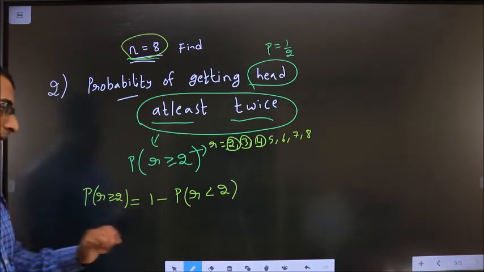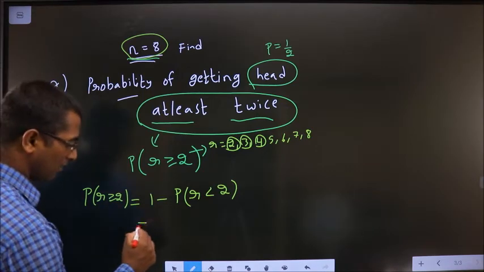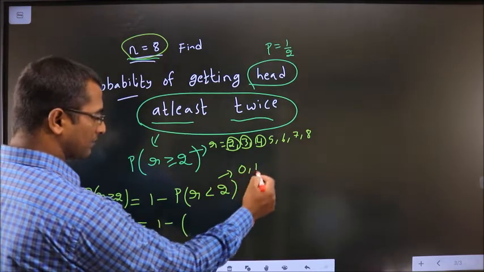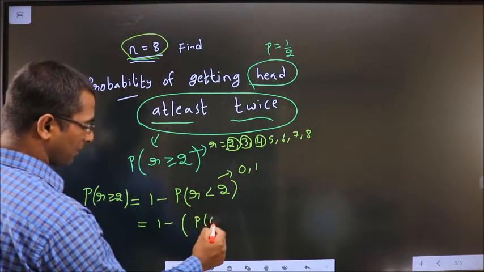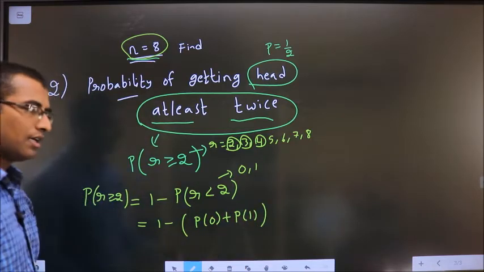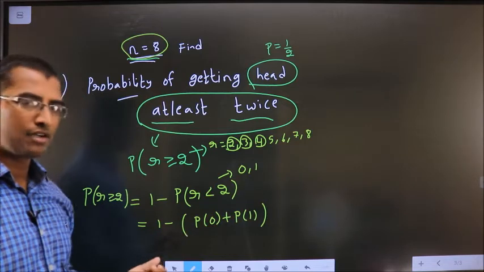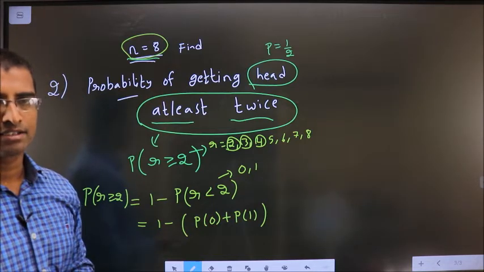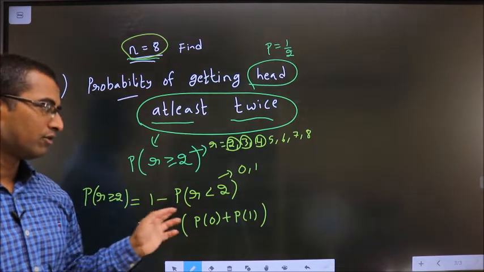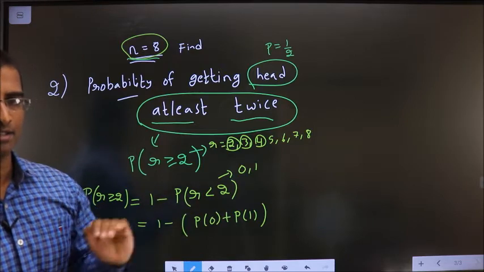Here equal to is present, here don't put equal to. So now my values of r are only 0 and 1. So P of 0 plus P of 1. Write binomial for this and also this, add, subtract from 1 to get the final answer. Whenever we have many values for r, we do 1 minus such that my r values decrease.